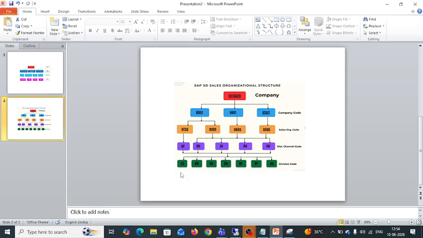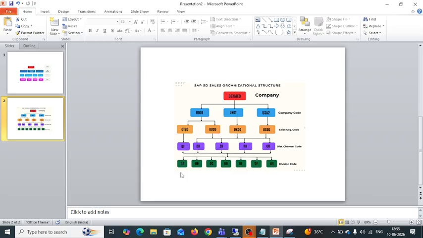And one more thing, in this enterprise structure, from a real-world business point of view, we have to define and assign these things in the SAP system. Okay. These are all the theory part which I explained. Now we have to implement these things in SAP. For establishing these things in SAP, there are two things. One is definition and one is assignment.